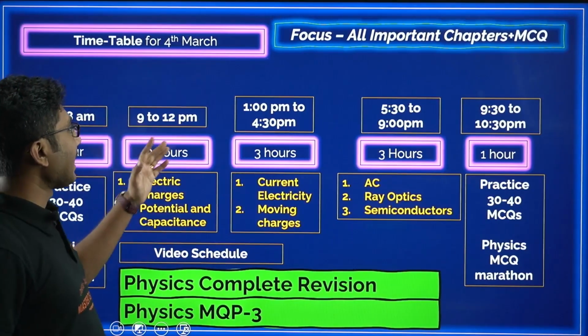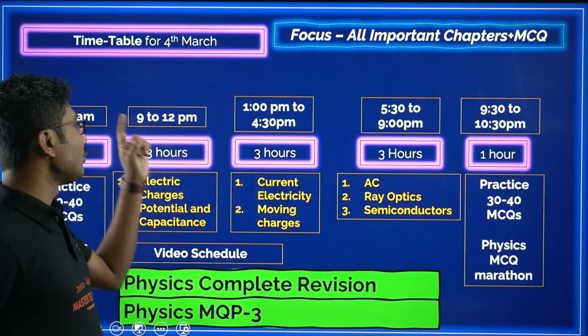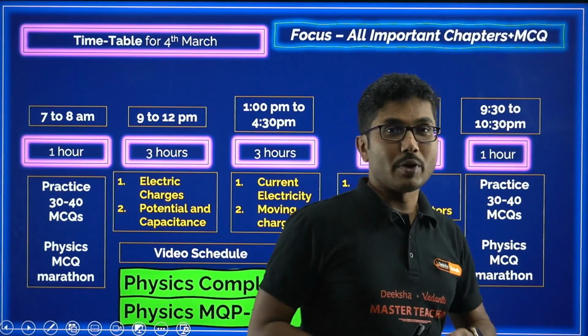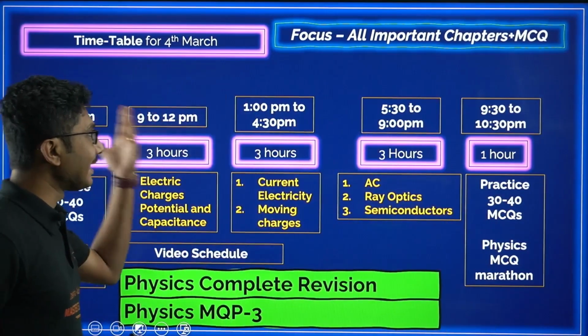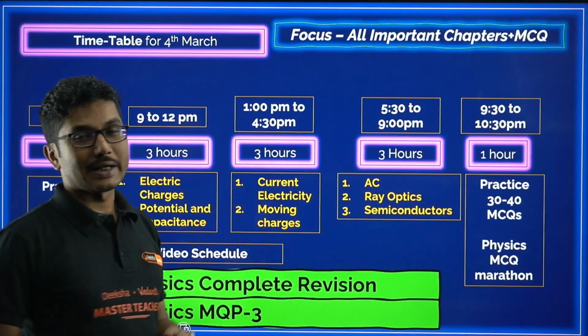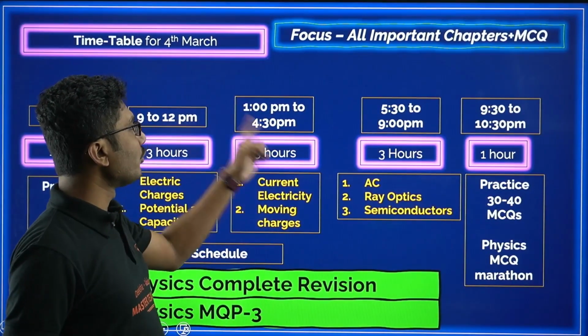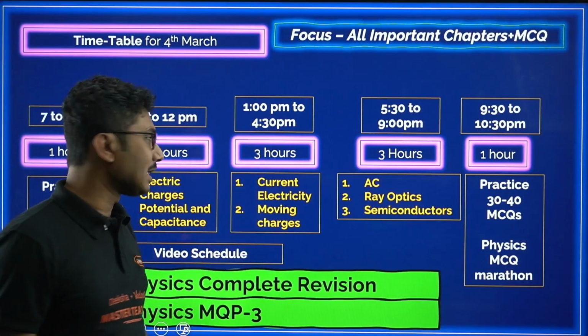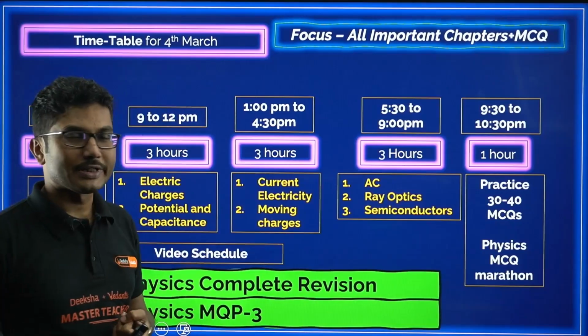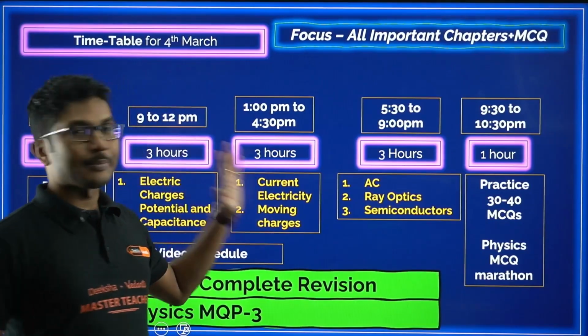Next, you will take a lunch break, 12 to 1. Take a half an hour nap if you want. Take your bath and then take a half an hour nap. Then with a fresh mind, you start again at 1 o'clock. From 1 to 4:30, you have to study continuously current electricity and moving charges. Another 2 very important chapters. So these 2 chapters you have to complete.